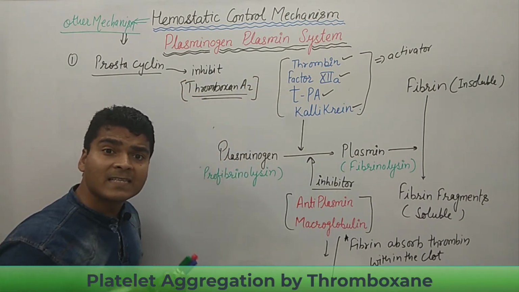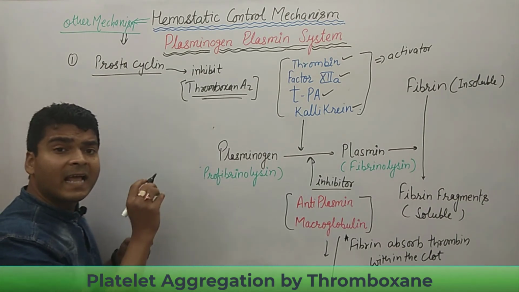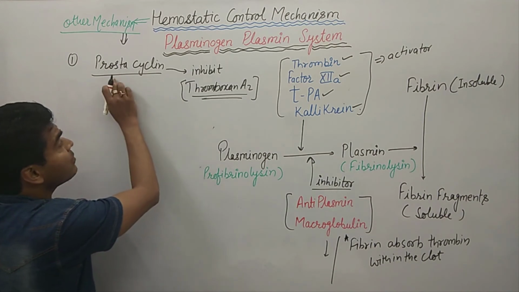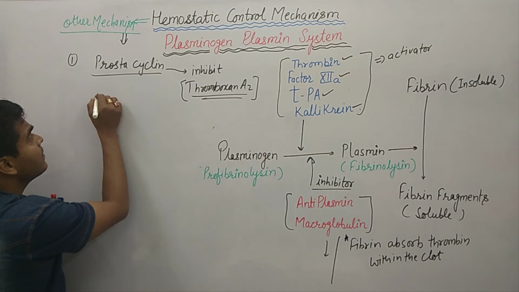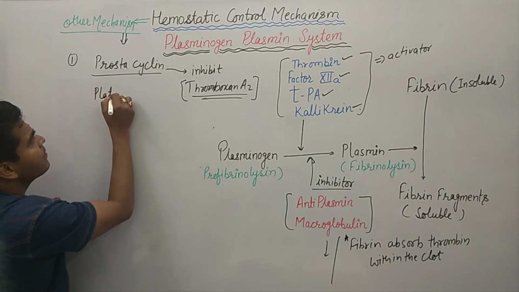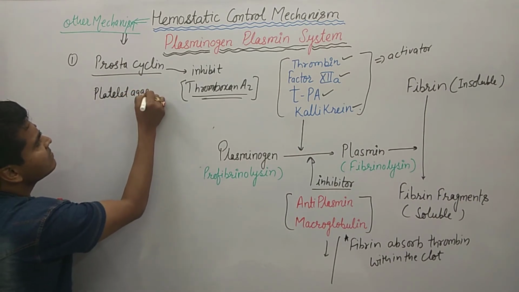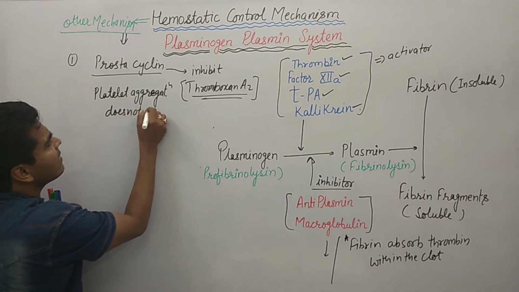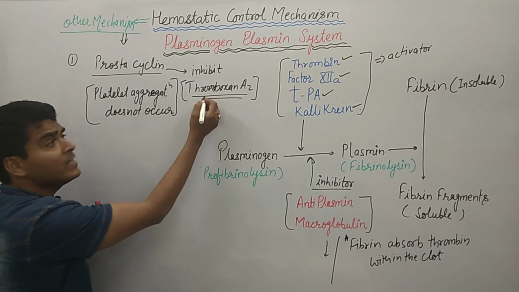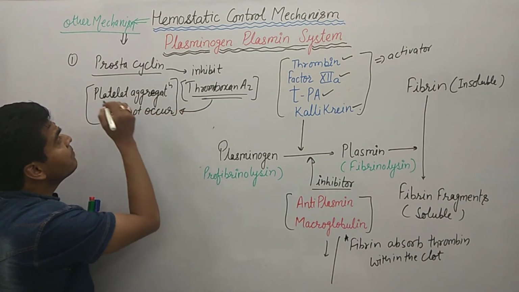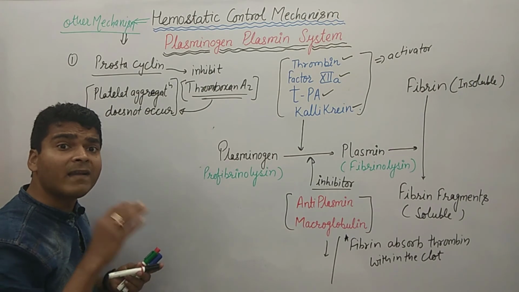Thromboxane A2 causes platelet aggregation. Because prostacyclin inhibits thromboxane A2, platelet aggregation does not occur, and it helps in clot retraction.